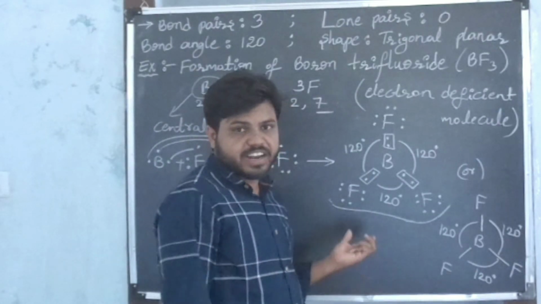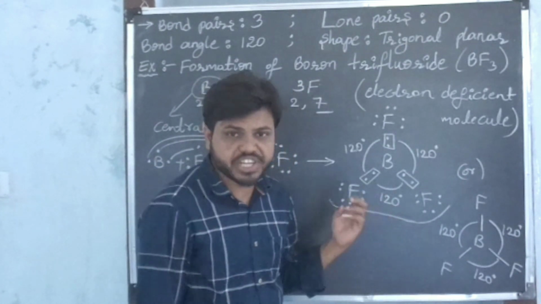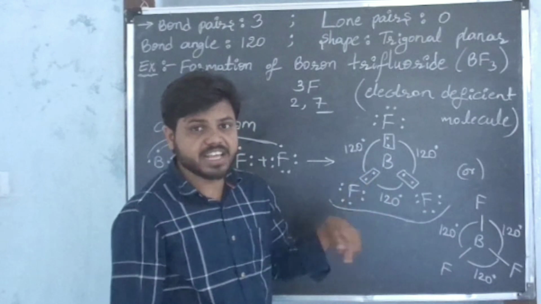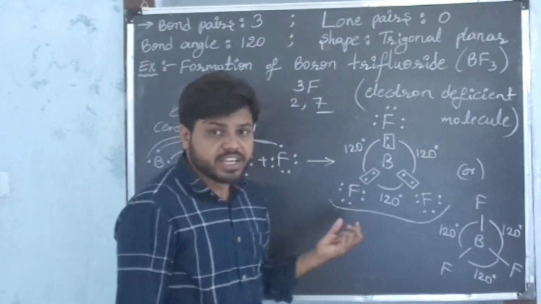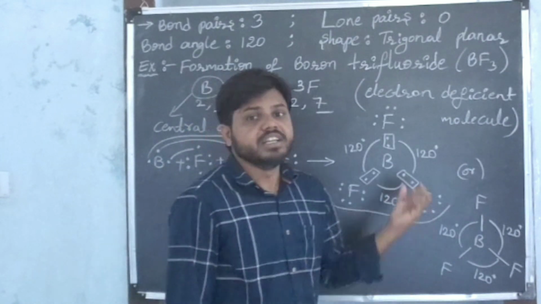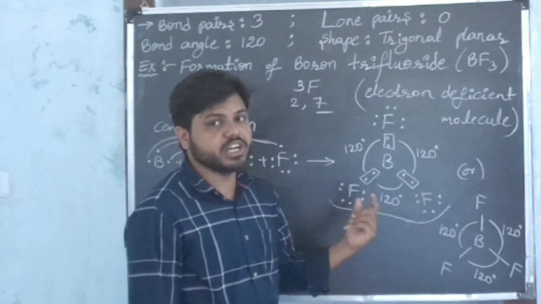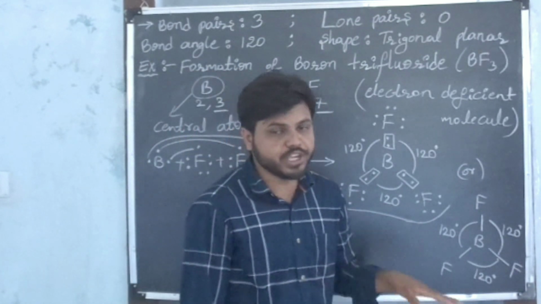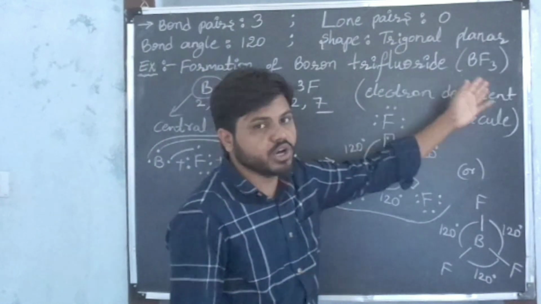In the valence shell electron pair repulsion theory, the valence shell of every atom is taken as a sphere and the valence electrons are placed around the spherical surface. I am repeating: in the VSEPR theory, the valence shell is taken as a sphere and the valence electrons are placed around the spherical surface. By using this, I am drawing another structure of the boron trifluoride molecule.